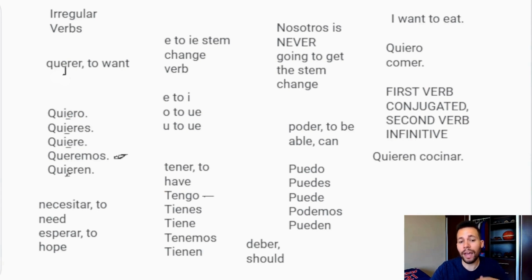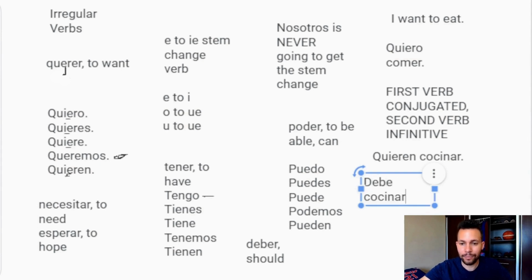So, can you go ahead and do he should cook? How about that? Let's do two sentences: he should cook and he needs to cook. Go ahead and pause the video and see if you can do those two sentences in Spanish. He should cook and he needs to cook. How did you do for he should cook?